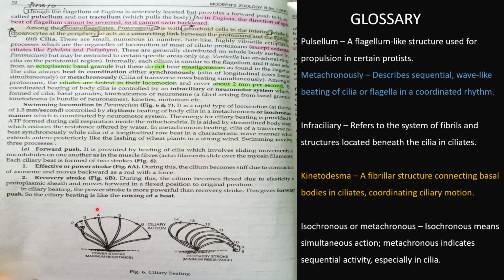So this gives a forward push, so that ciliary beating is like the rowing of a boat with the help of an oar. Like that only, the ciliary beating is done in the forward push.